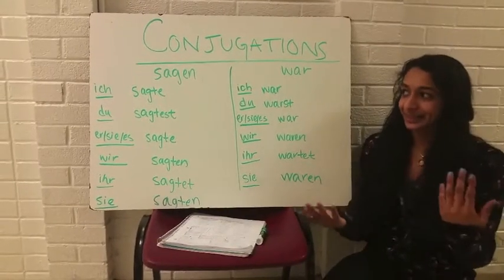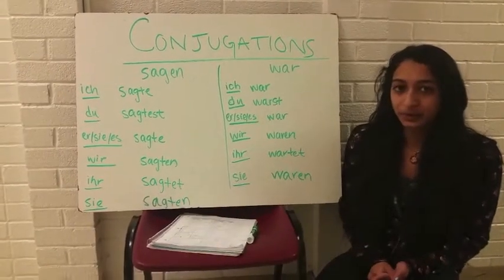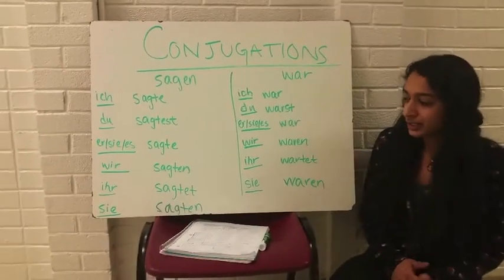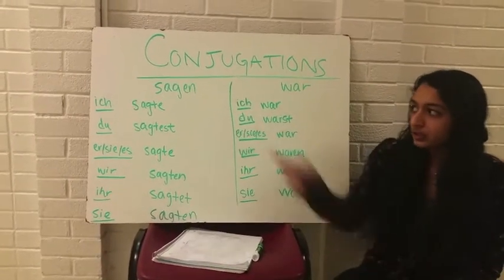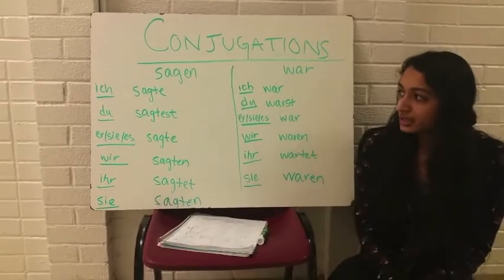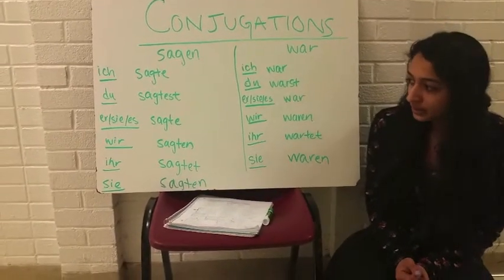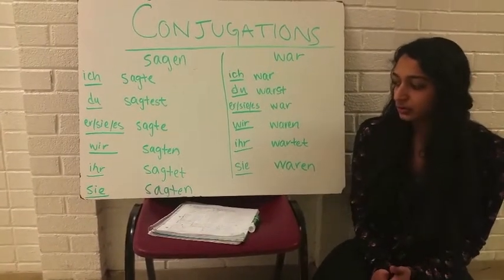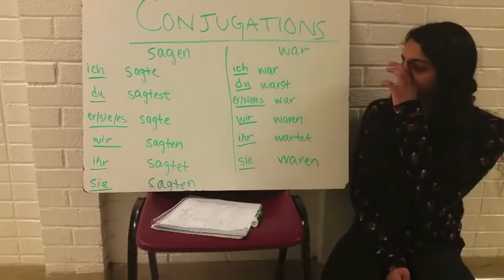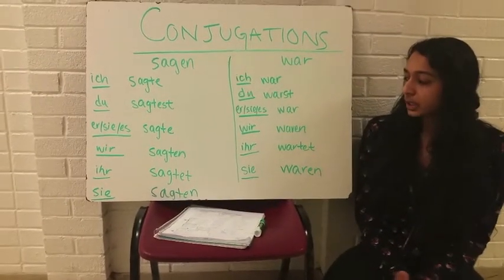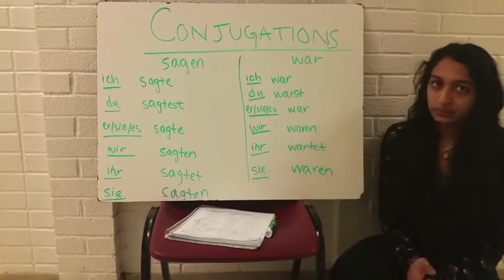Now, how to conjugate these imperfect verbs. For the most part, they're similar to the conjugations in present tense, except the er/sie/es form is a little different. So here's a weak verb example: ich sagte, du sagtest, er/sie/es sagte, wir sagten, ihr sagtet, und sie sagten. And here is war: ich war, du warst, er/sie/es war, wir waren, ihr wart, und sie waren.